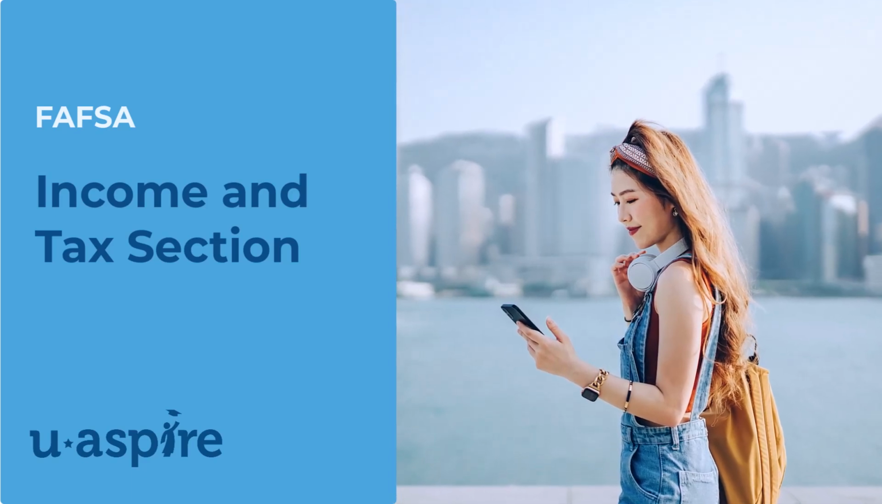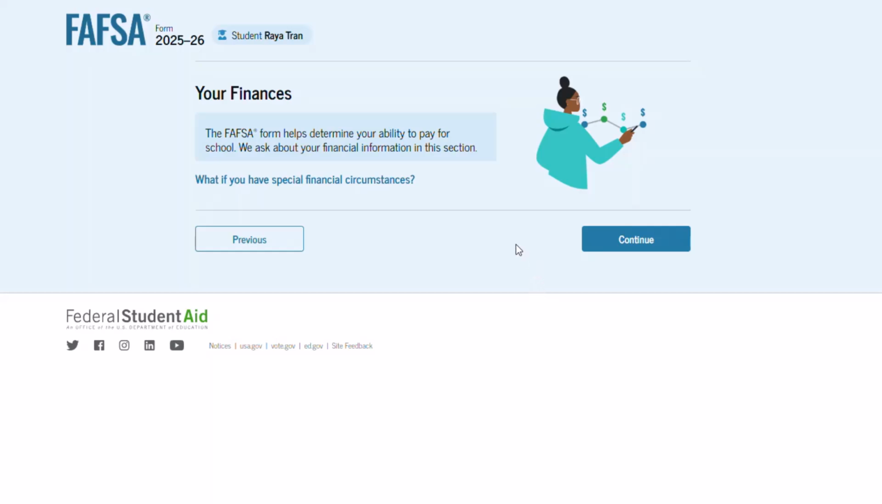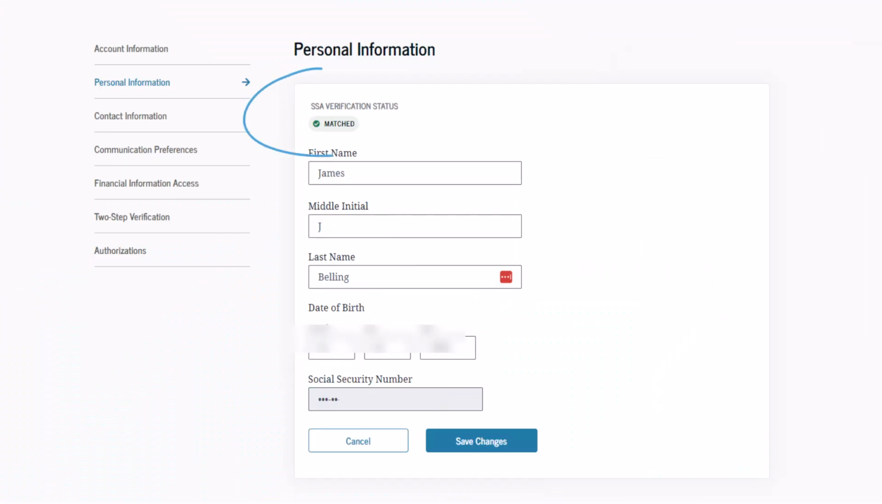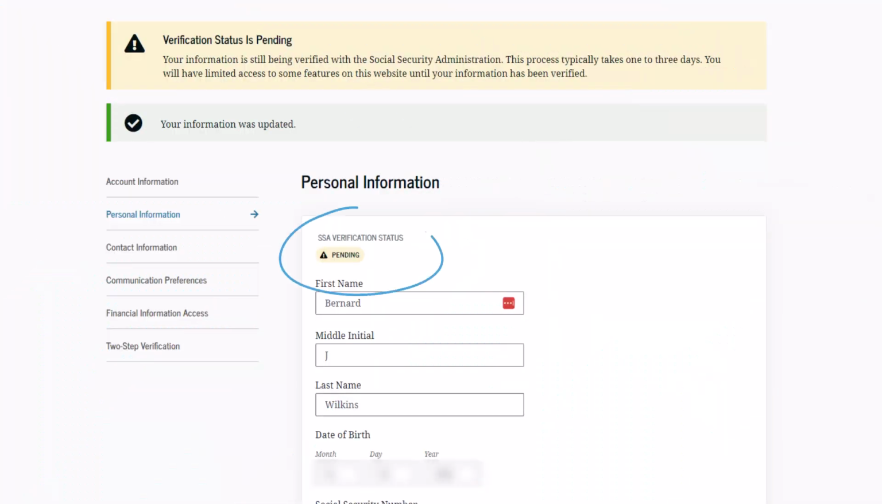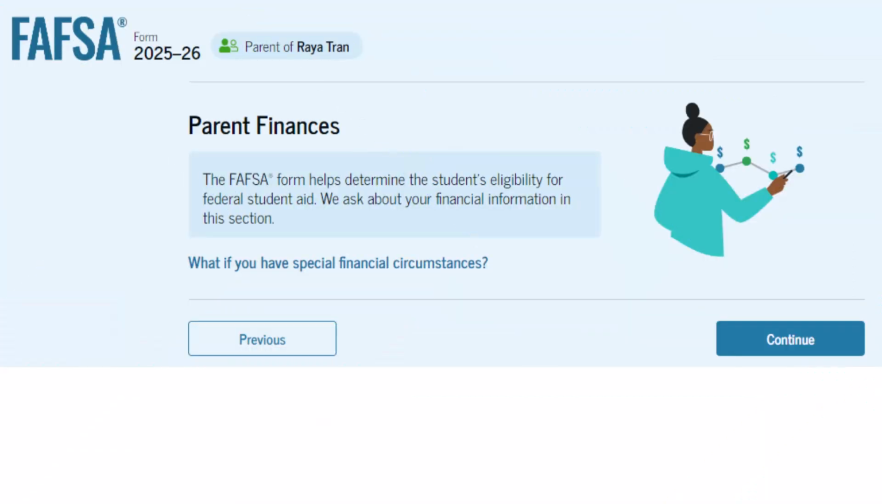The income and tax questions you see in the financial section will vary depending on previous answers on the FAFSA, if you filed taxes in 2023, and if your FSA ID is verified with the Social Security Administration. If your FSA ID was just created and isn't verified yet, you may want to wait to complete the financial section. In this video, we'll review the following scenarios.